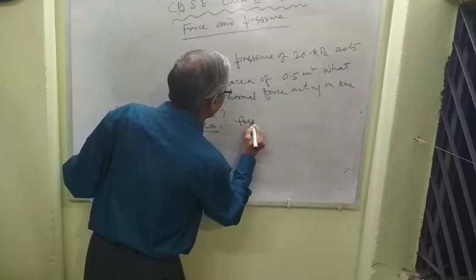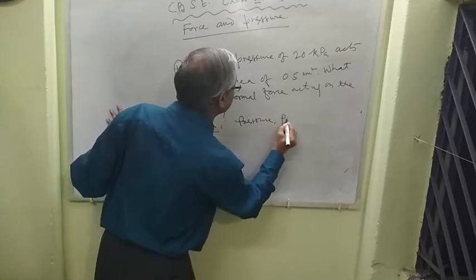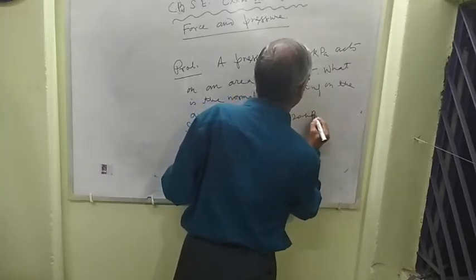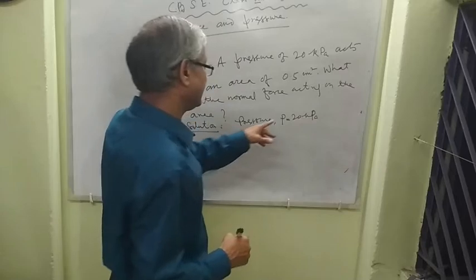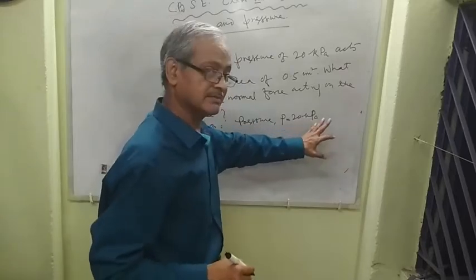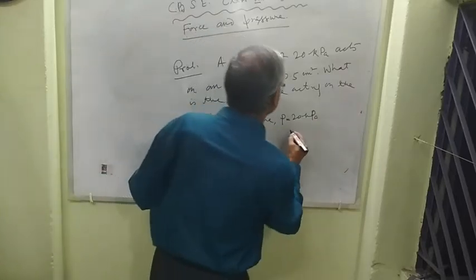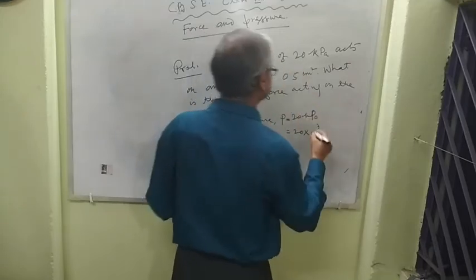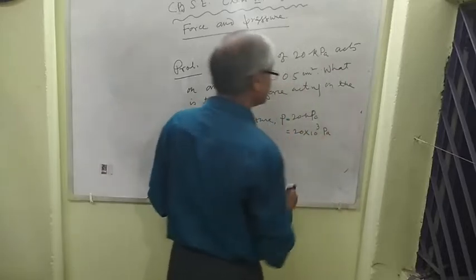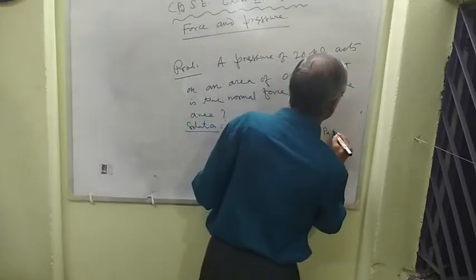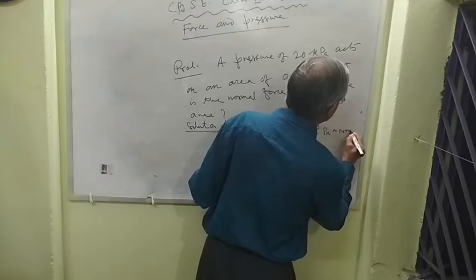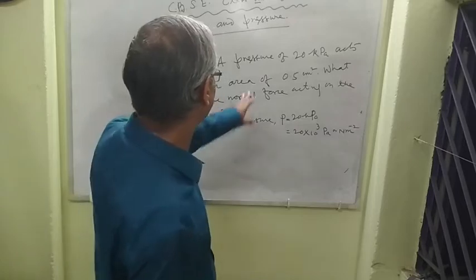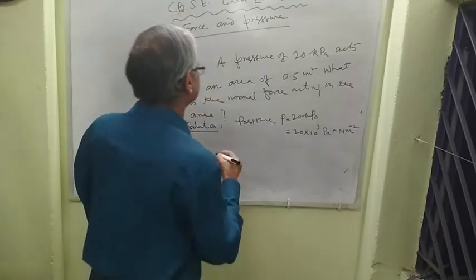Pressure P equal to 20 kilopascal. K is 10 to the power 3, so kilopascal equals 20 into 10 to the power of 3 Pascal, or Newton per meter square. Obviously, this is in Newton per meter square, Newton meter to the power minus 2. Right? Now, area.